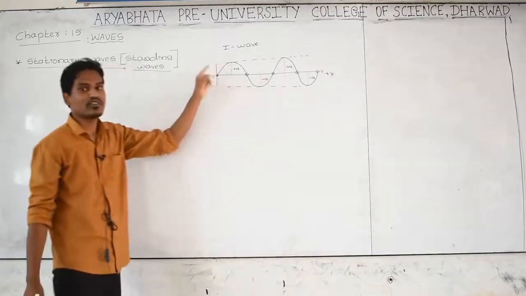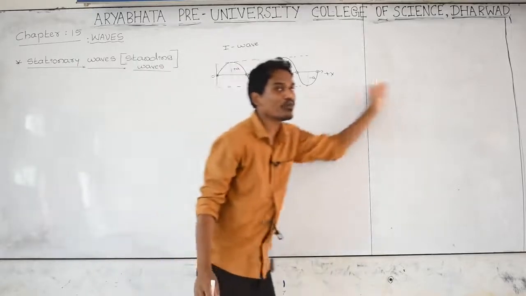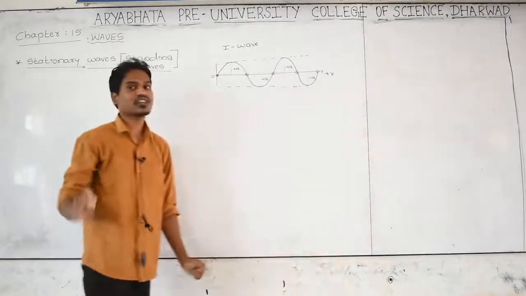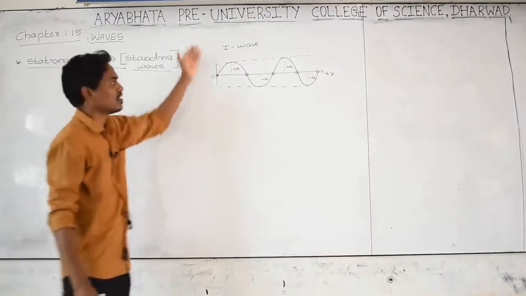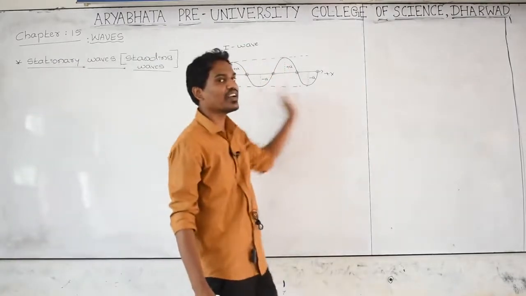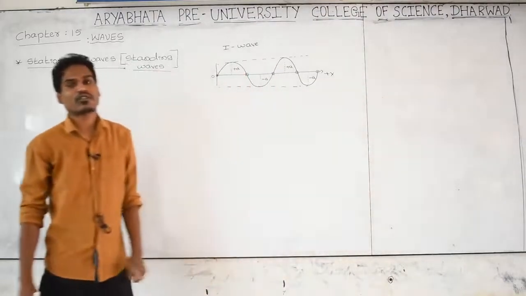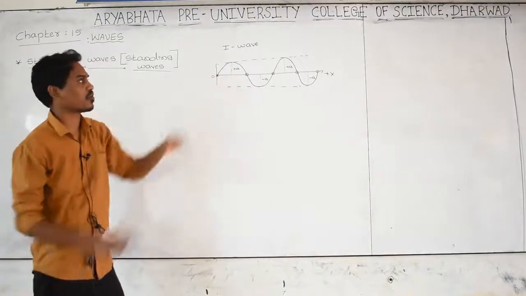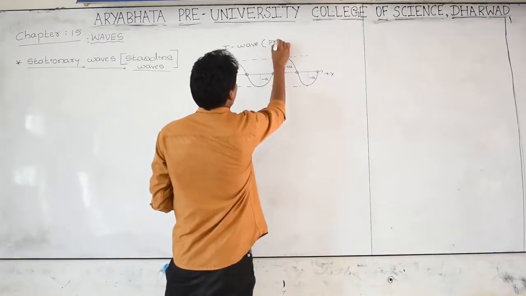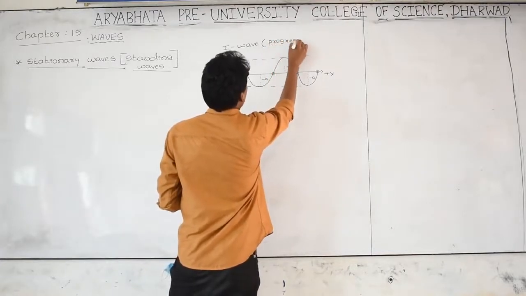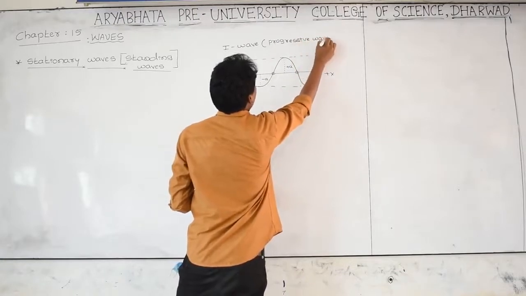What is a progressive wave? A progressive wave is a wave that continuously keeps on moving through the medium with constant amplitude, constant velocity and constant frequency. The wave moving continuously in one direction with constant amplitude and constant speed is called a progressive wave. Let us consider this the first progressive wave or travelling wave. Progressive wave or travelling wave, both are the same.